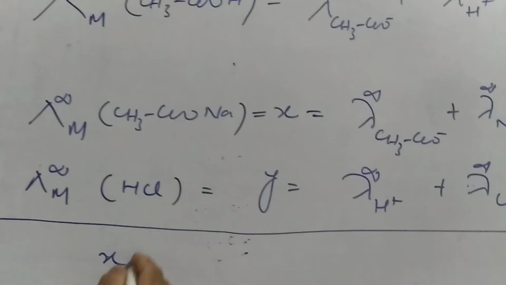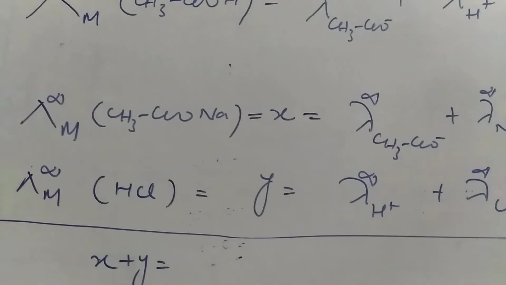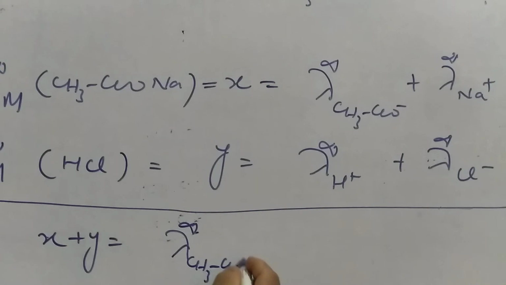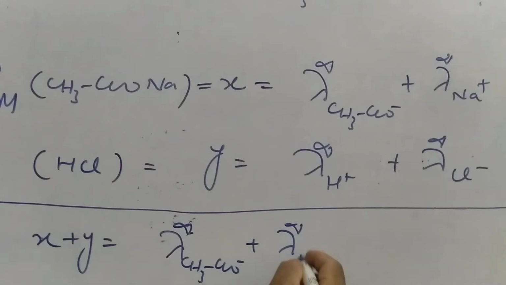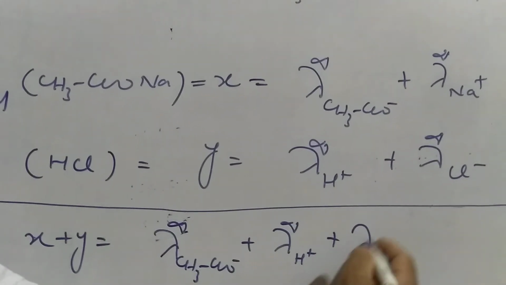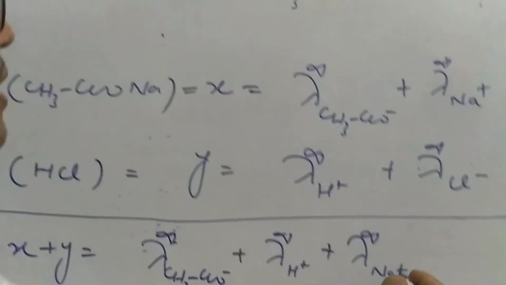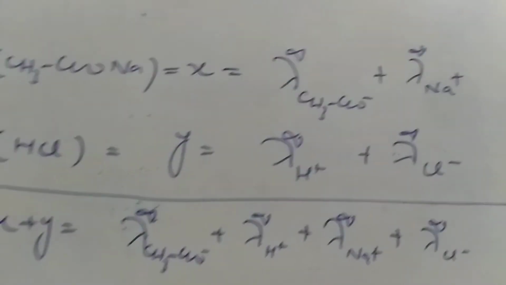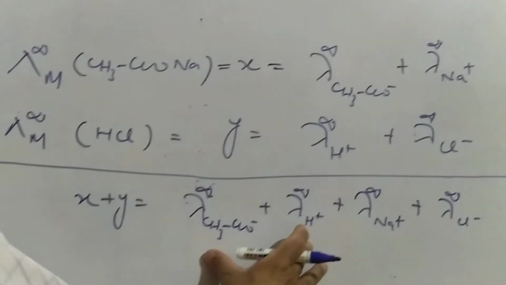So X plus Y is equal to the ionic conductivity of acetate ion plus the ionic conductivity of H plus ions plus the ionic conductivity of Na plus ions plus the ionic conductivity of Cl minus. Now I have the value of these two.